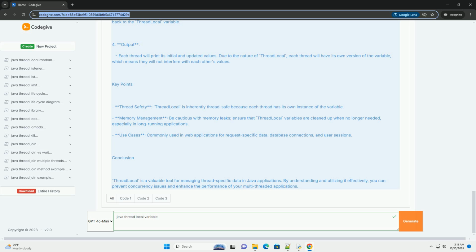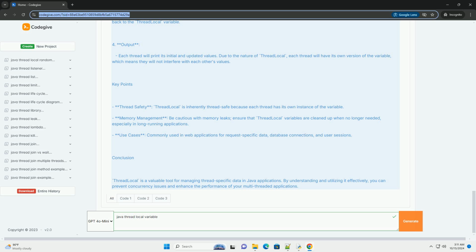Example code. Here's a simple example demonstrating the use of ThreadLocal in Java. Explanation of the code. 1. ThreadLocal declaration. We declare a ThreadLocal integer variable called threadLocalValue. The withInitial method is used to provide an initial value of 0.